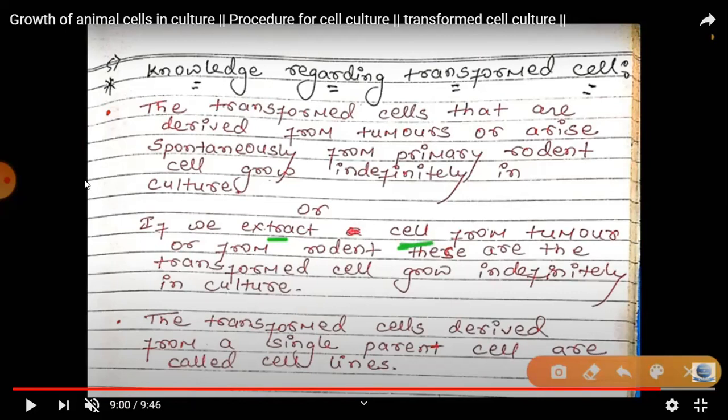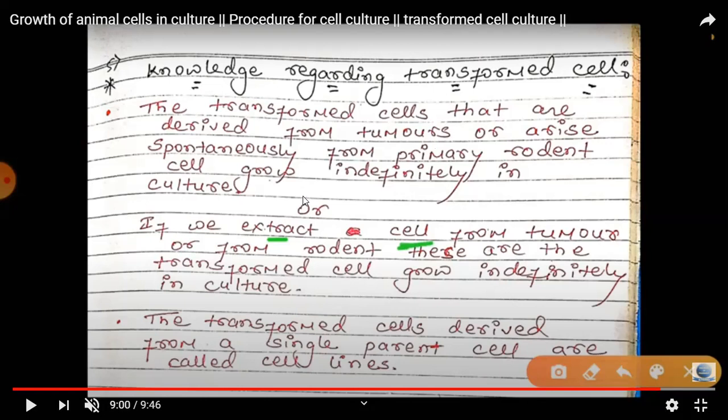Most of them are derived from tumors or from rodents, and the cells grow infinitely in culture. The transformed cells derived from a single parent cell are called a cell line. So this is the transformed cell.